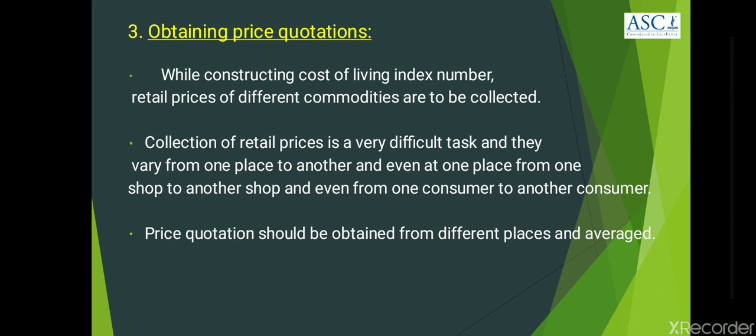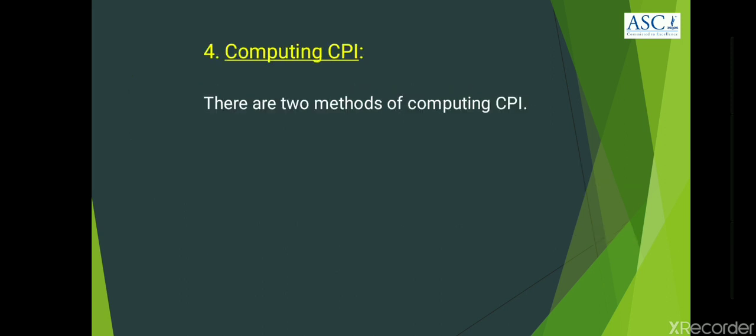Therefore, price quotations are obtained from different places, meaning from different retail shops within the geographical area under study, and then averaged. These averaged retail prices are made use of in the construction of Consumer Price Index. The fourth and the last step is computing Consumer Price Index.